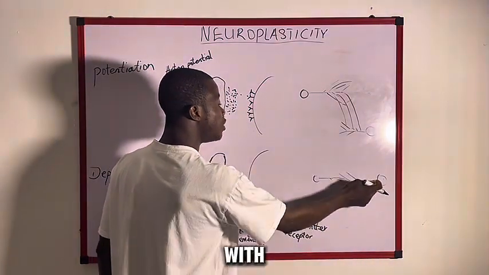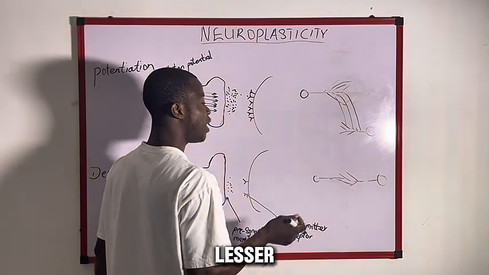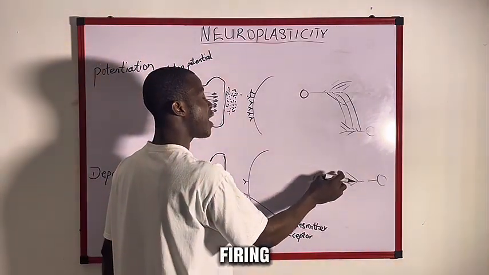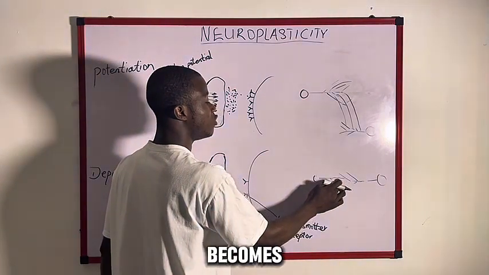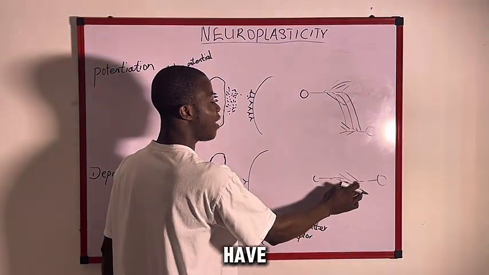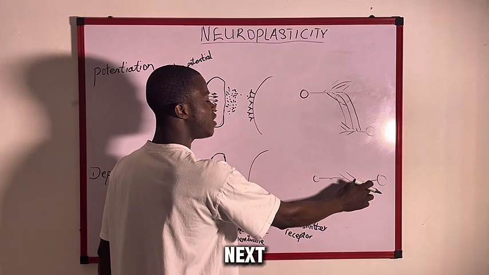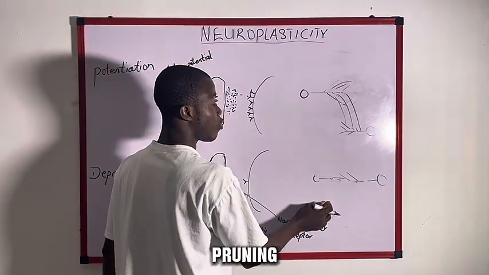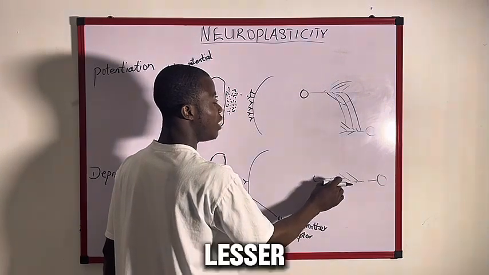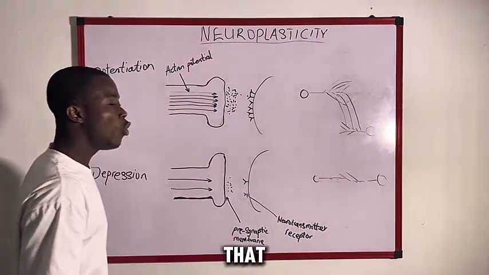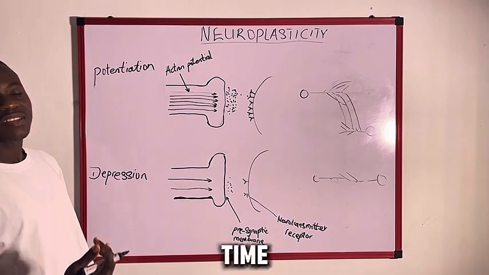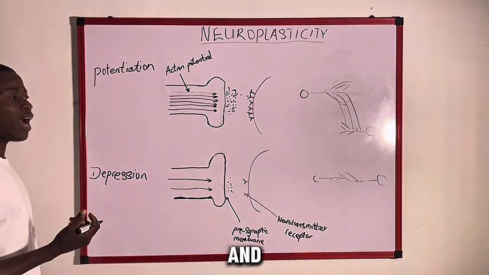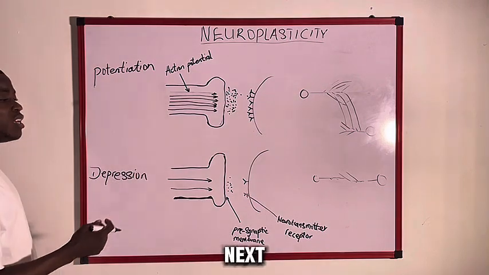The connection with the next neuron will be lesser. And sometimes, if this neuron is not even firing at all, it becomes dormant. It no longer has good connection with the next neuron, and we call that pruning. So the neuron has lesser connection. It means that whatever we do all the time, our brain gets used to it, gets stronger, and also has more connection with the next neuron.